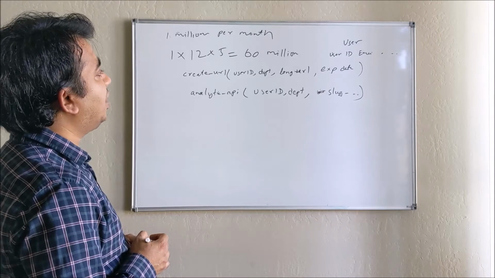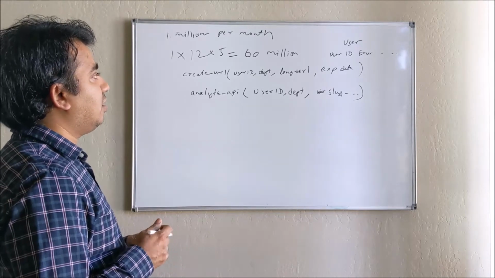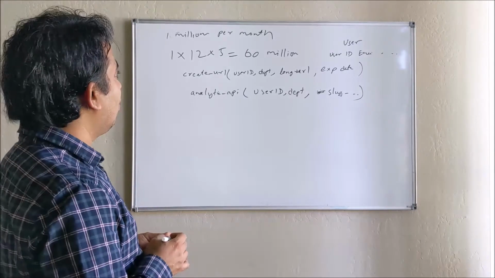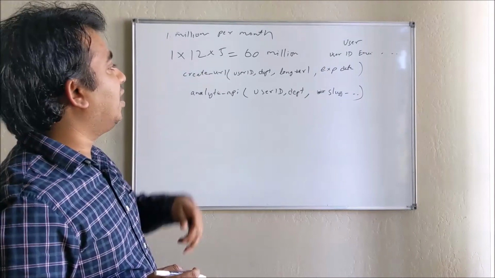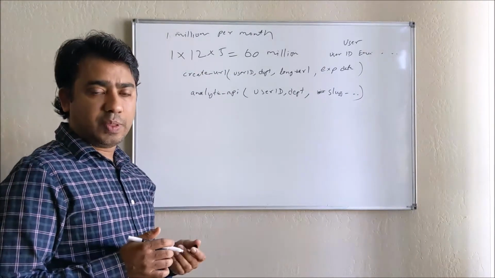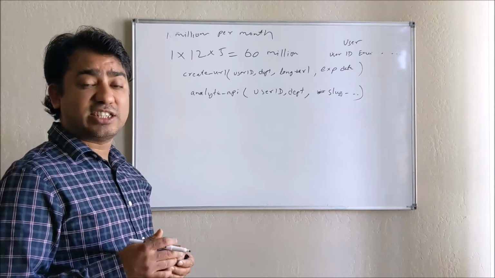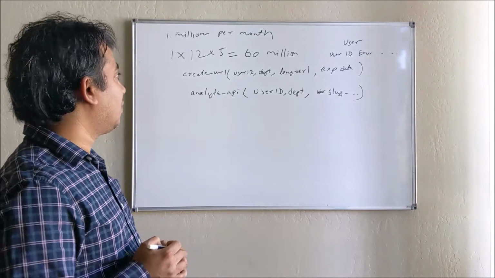Now let's see how much storage this may need. We talked about 60 million writes. So 60 million writes, of course we are writing 60 million URLs, right?